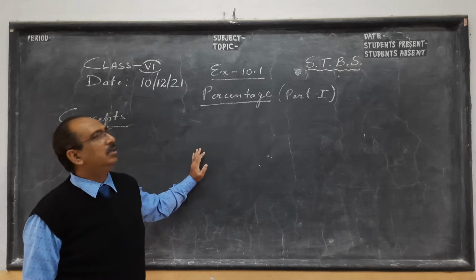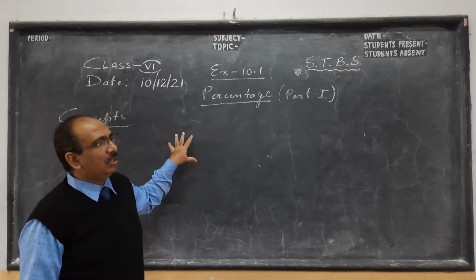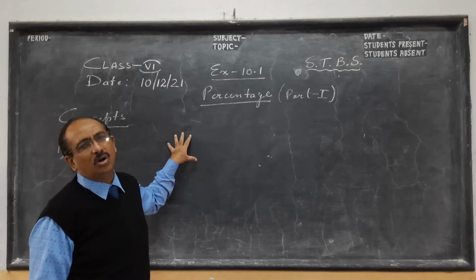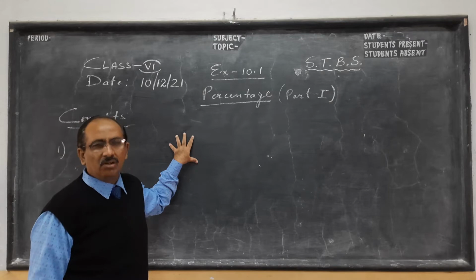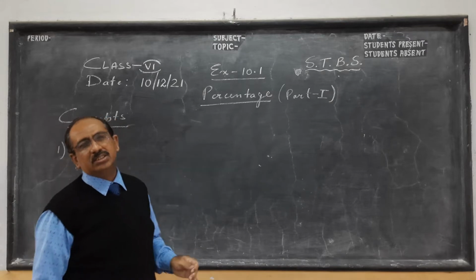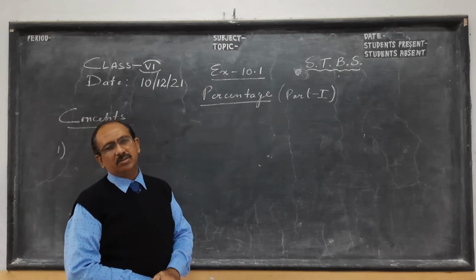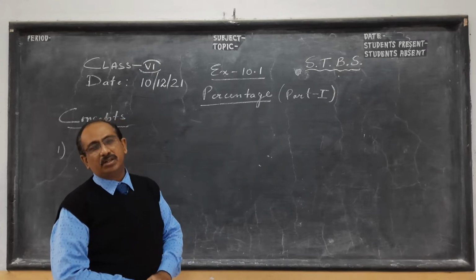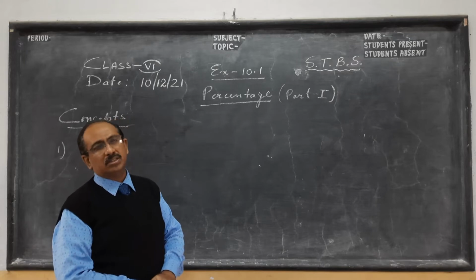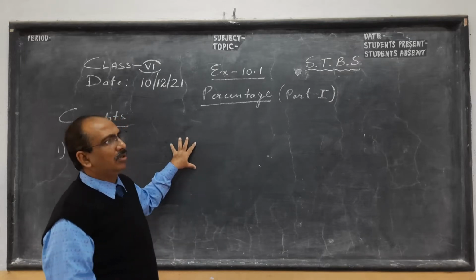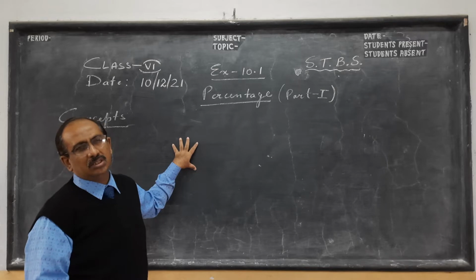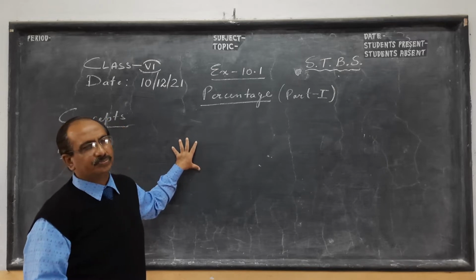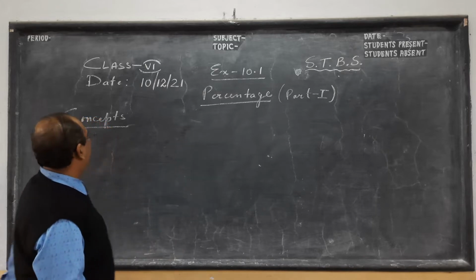So you can see that many chapters on arithmetic have their main base in percentage: profit and loss, discount, GST. Any chapter, shares and dividend we have in class 10, GST is there. In class 8 we have simple interest, and in class 9 compound interest, all based on percentage. It has huge application in other branches also. So now here we go.